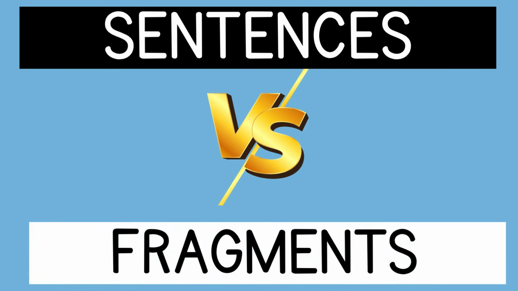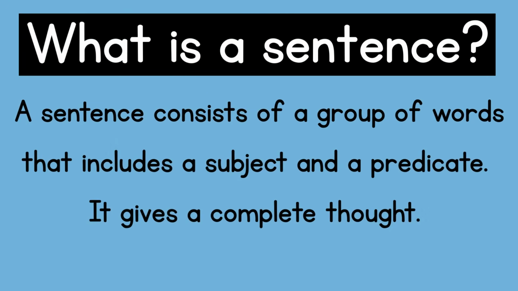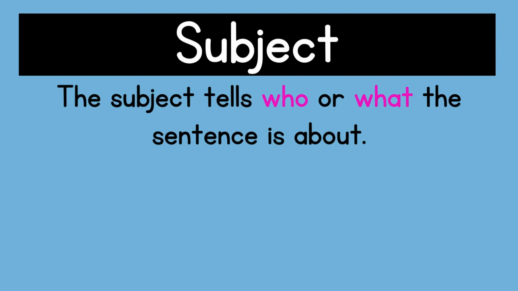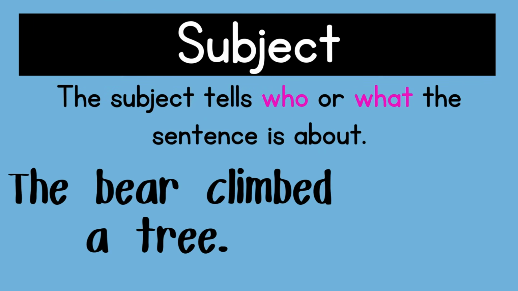Sentences versus fragments. Do you know what a sentence is? A sentence consists of a group of words that includes a subject and a predicate. It gives a complete thought. The subject tells the who or what the sentence is about. The bear climbed a tree.